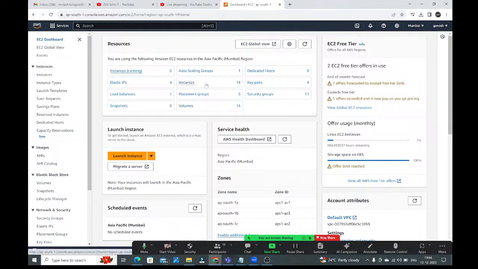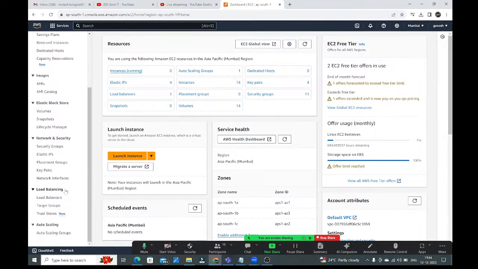See, guys, however many instances there are, at minimum that many volumes will also be available. The volume count is equal to or greater than the number of instances. It should not be less than this, guys. Why? I will explain later. And here we have the elastic block store. There I will discuss what these volumes are, what snapshots are, how to create volumes, and how to create a snapshot from a volume. Everything we will discuss in elastic block store, guys. Next, here are load balancers. One load balancer is already available. Here we have the load balancing topic.